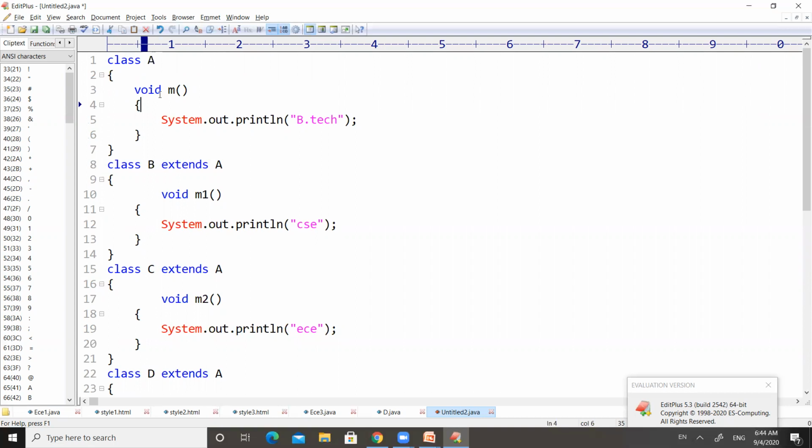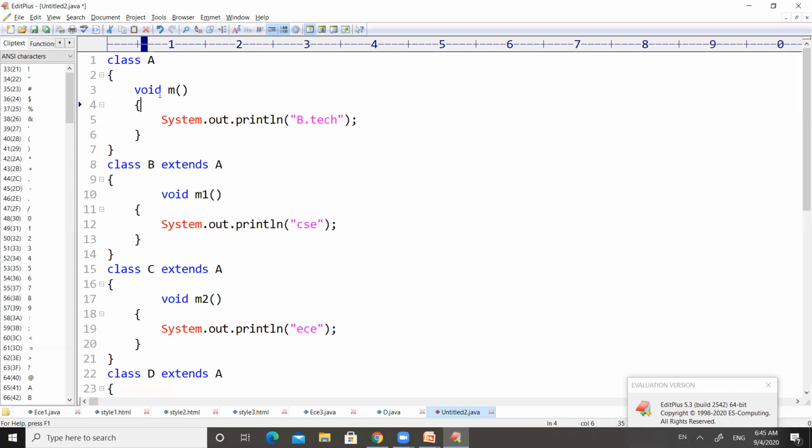And if we create an object for class B, method M and method M1 will move into the RAM because class B is a subclass of class A. So the object of class B will bring all the properties of B and at the same time all the properties of A. When we create an object for class C, it will bring all the properties of class C and class A because A is the parent class of C. And when we create an object for class D, it will bring method M and method M3 into the RAM because D is a subclass of A. So the object of D will bring the properties of A and the properties of class D.